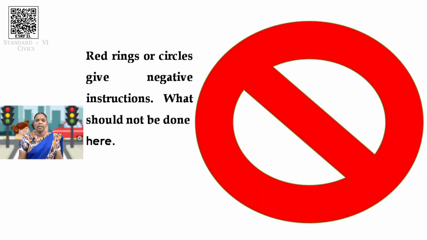Okay, when you go for the red rings or circle, what does it give? It gives a negative instruction. What should not be done here? Okay, you should be very careful when you see this. What will happen? If you violate the rules, you will have to pay penalties. Okay, you will be charged a fine. So, we should be very careful in following these rules. Okay, so blue indicates the positive, whereas red indicates the negative signs.